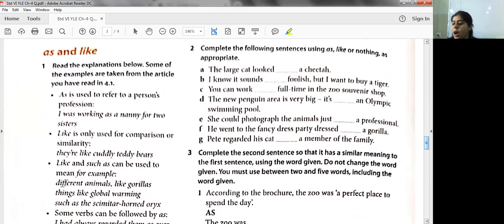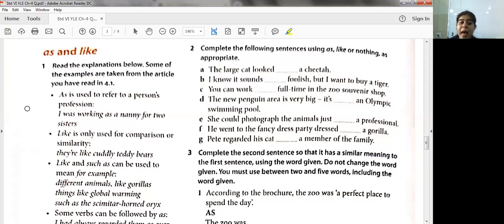So, what are we going to do over here? We have studied as and like. Do you all remember? It's related to one of the figures of speech that we have studied. Just think, students. Yes, the figure of speech is simile, right? So we are going to study today, students, what is the difference between as and like.